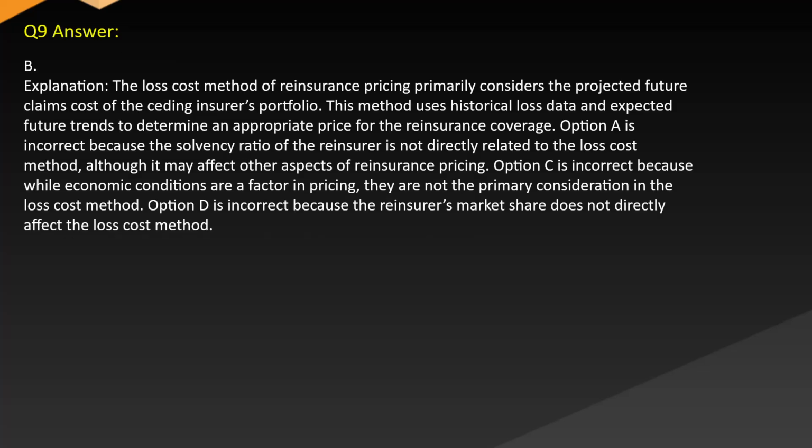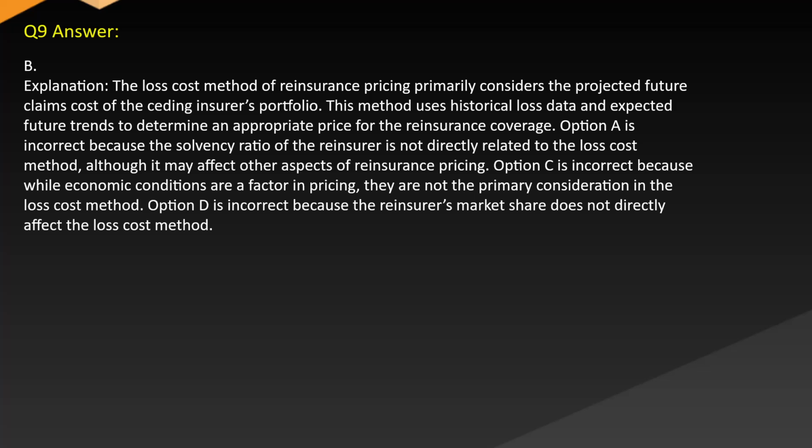Answer B. Explanation. The loss cost method of reinsurance pricing primarily considers the projected future claims cost of the ceding insurer's portfolio. This method uses historical loss data and expected future trends to determine an appropriate price for the reinsurance coverage. Option A is incorrect because the solvency ratio of the reinsurer is not directly related to the loss cost method, although it may affect other aspects of reinsurance pricing.